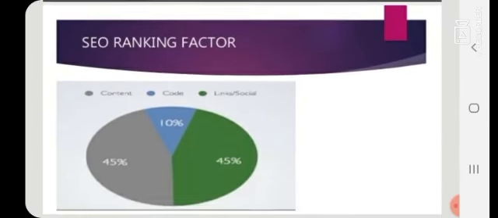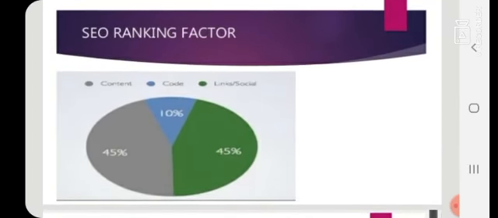SEO ranking factor. We have to know about the SEO ranking factor. There's something like a pie chart in which 10% includes the code, 45% includes your content and 45% includes your links, like social links.